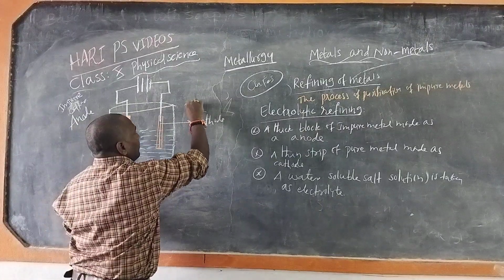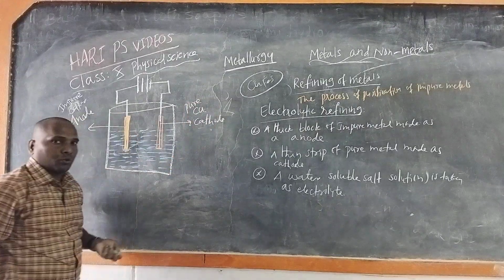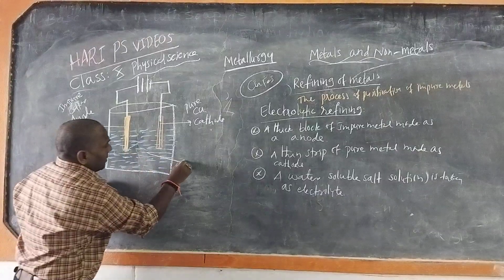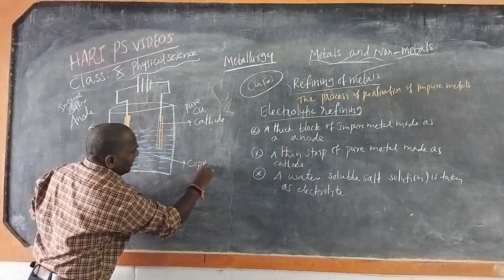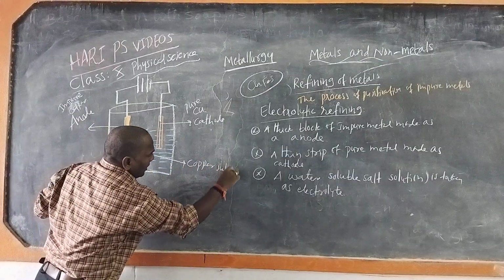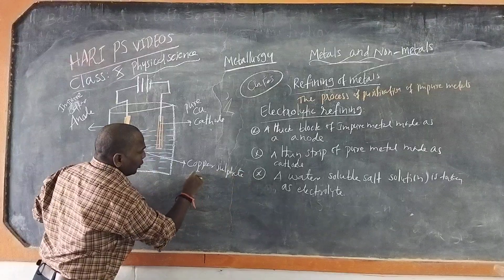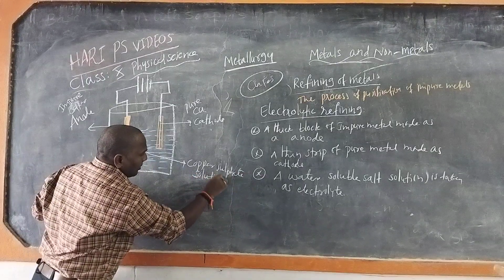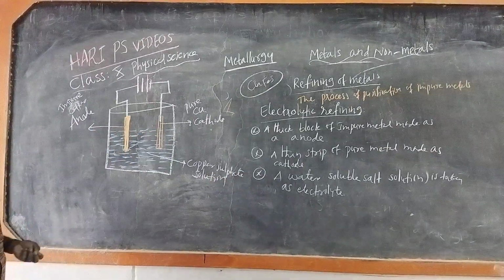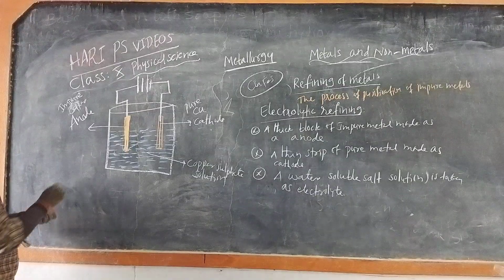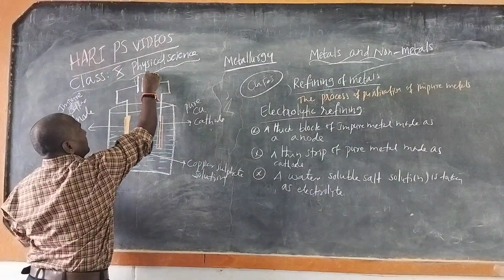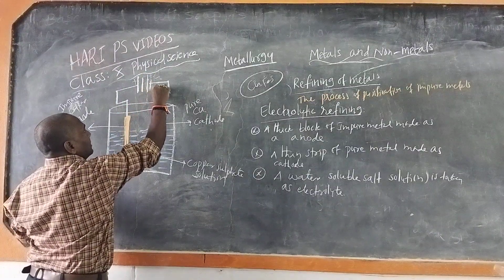This is pure copper cathode. Then copper sulfate solution. Then a cell or a battery.